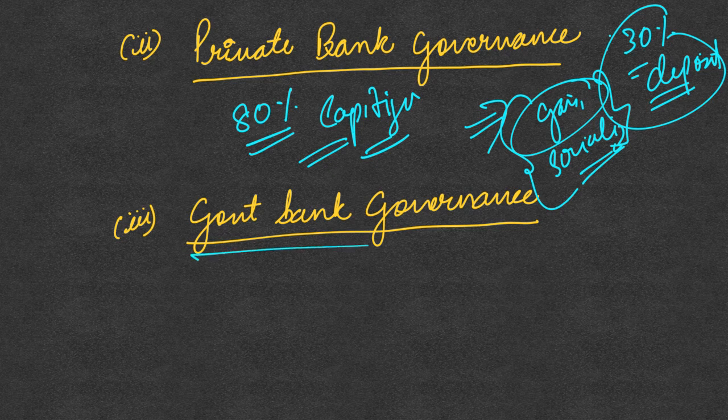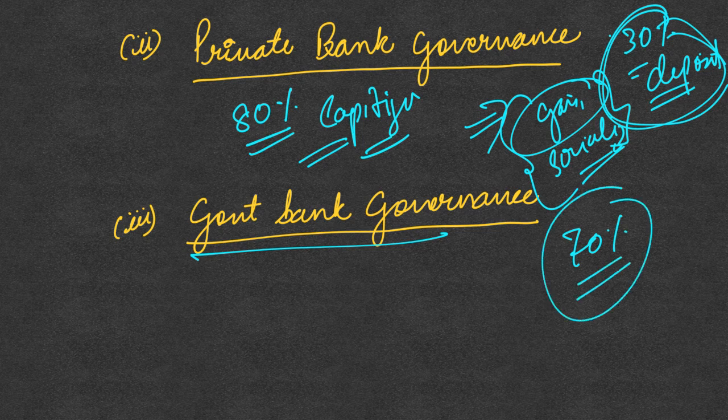The next issue is the government bank governance. This is about the public sector banks. We saw that 30% of the deposits are with the private banks, so 70% of the deposits are with the public sector banks. However, they form just 20% of the market capitalization. So why is this happening? Even though they have huge deposits, their market capitalization is very less.